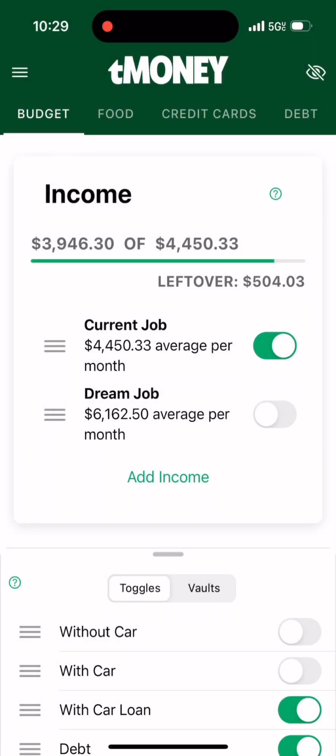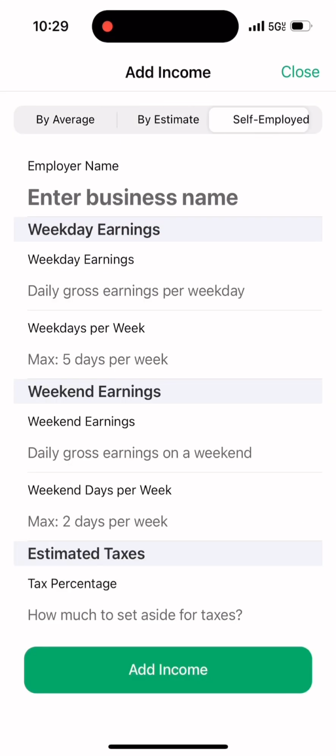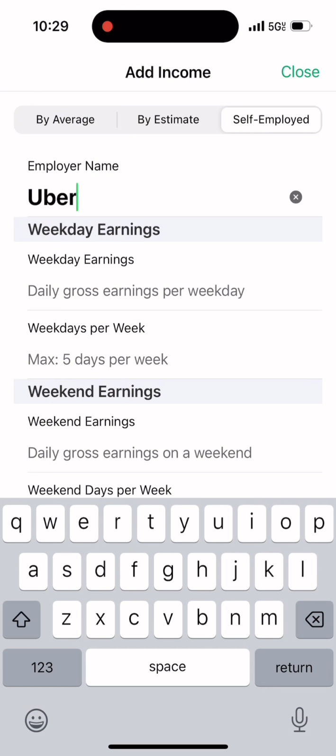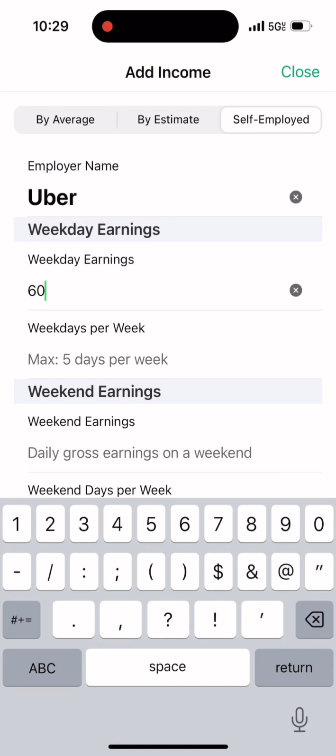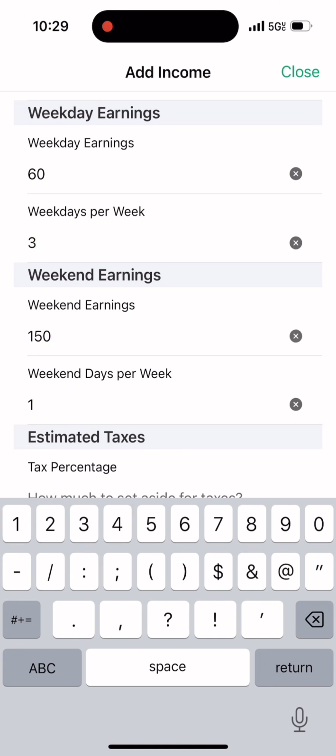Now, remember the last part of her equation was if she was to finance a car, she would be considering using it for Uber on the side to make a little bit of side money, right? So let's go ahead and add that potential income up in here. She's going to tap on add income and put it up in here. Let's say she's just trying to make 60 bucks a day, about 3 days a week during the weekday. She's about to go crazy on Saturday, right? Make 150 on the weekend. She's only going to work 1 day on the weekend.